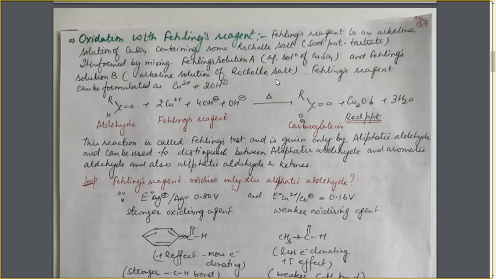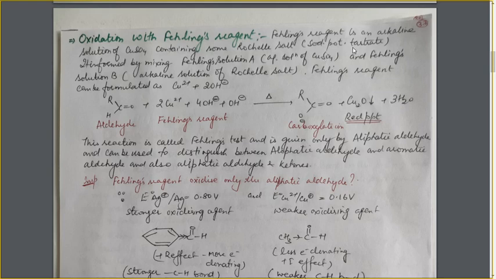Now what is the function of this Rochelle's salt? Actually, this copper sulfate contains copper 2 positive ion, and copper 2 positive ion in the presence of OH negative ion from this alkaline solution will form the precipitate of copper hydroxide and will not remain in the solution for carrying out the reaction. So to make the copper 2 positive ion remain in the solution and not move out as precipitate, we have taken this Rochelle's salt.